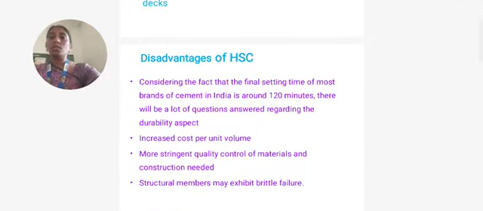Some of the disadvantages of high strength concrete are: considering the fact that the final setting time of most brands of cement is around 120 minutes, there will be a lot of questions to be answered regarding the durability aspects. Increased cost per unit volume, more stringent quality control of materials and construction is needed, and the structural members may exhibit a brittle failure.